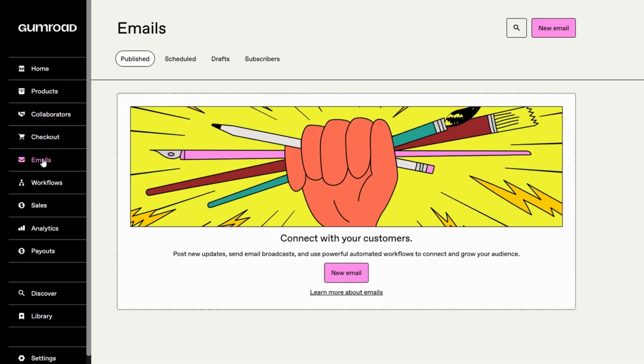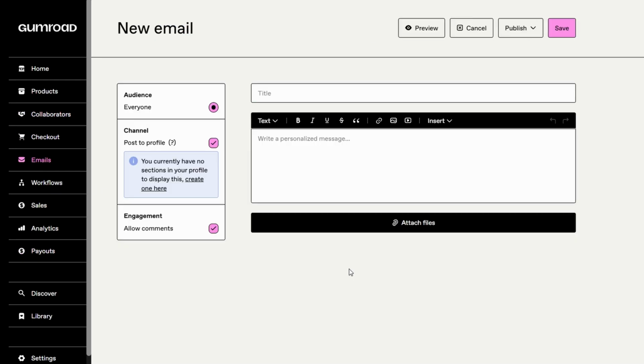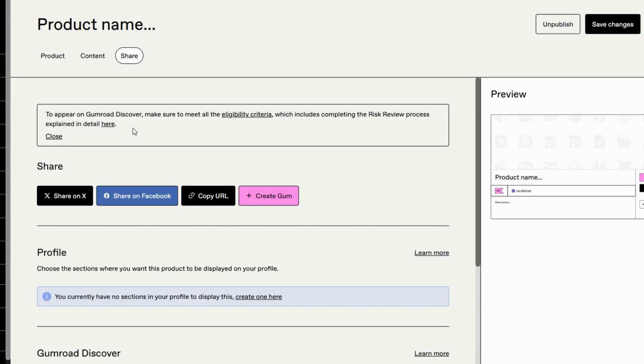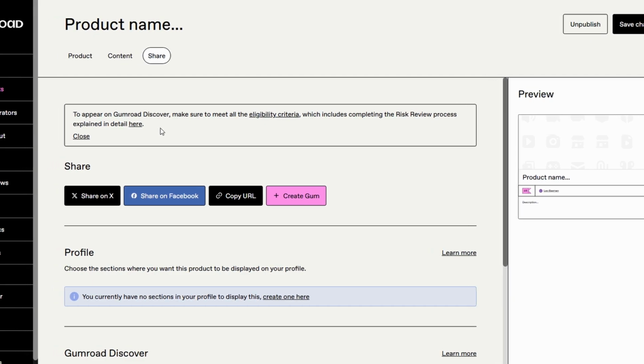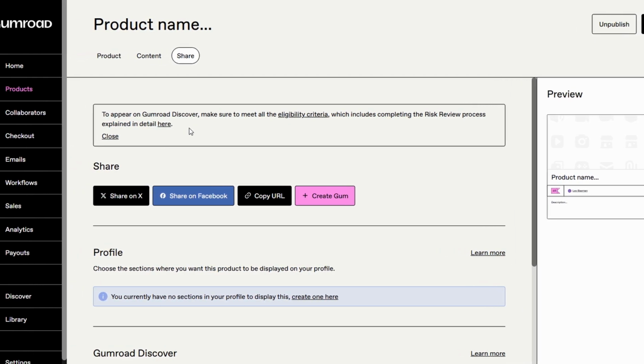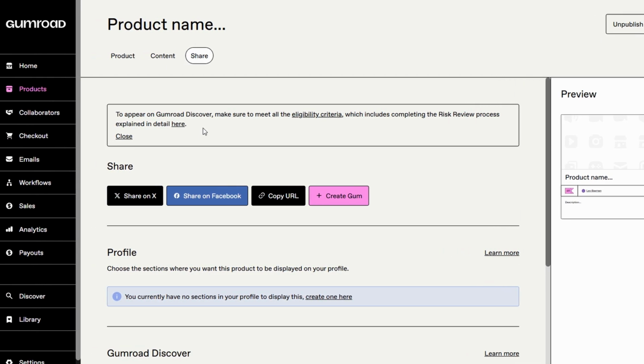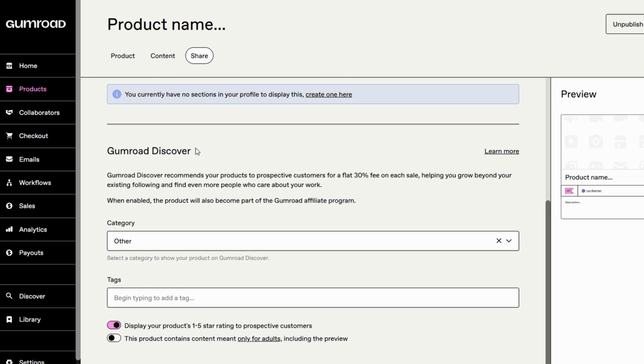Email marketing is another highly effective tool. If you've been building an email list, this is your opportunity to let subscribers know about your new product. Send out a launch email, offering them a discount or exclusive content. If you don't have an email list yet, start building one. Gumroad offers integrations with MailChimp and other email marketing platforms, so you can easily collect and nurture leads.